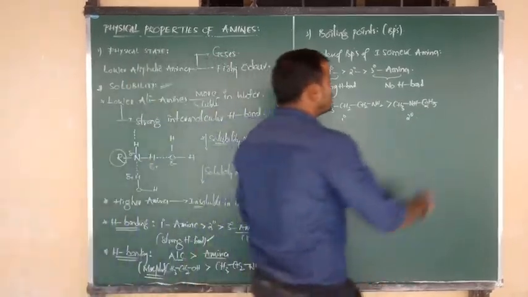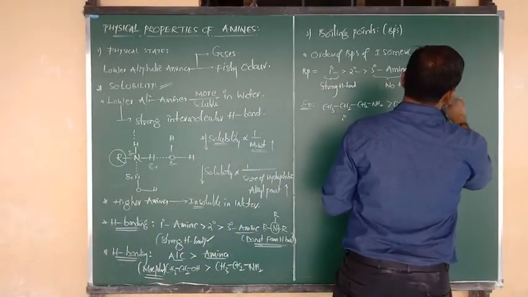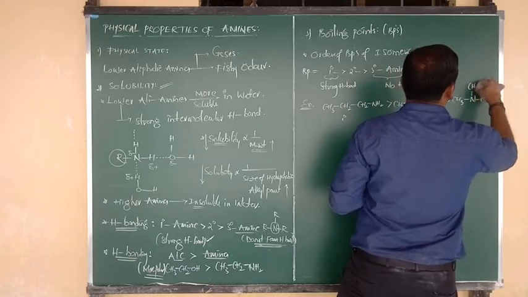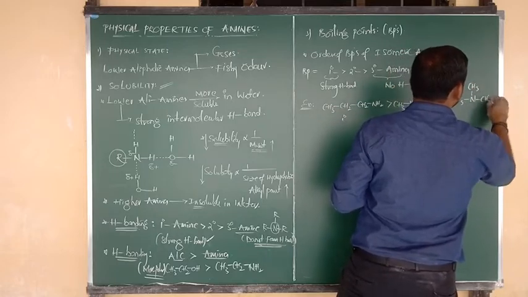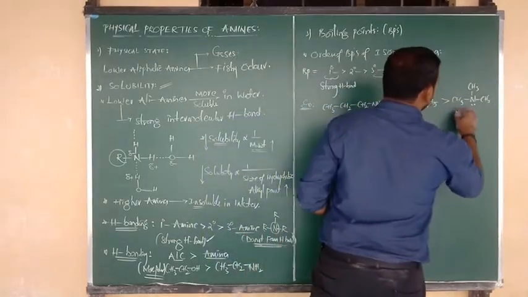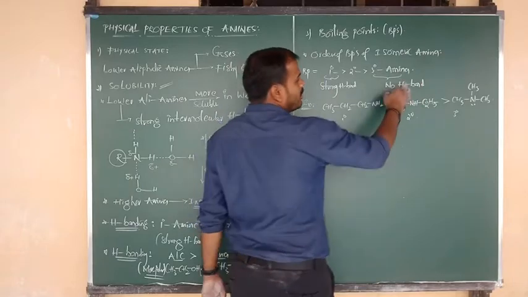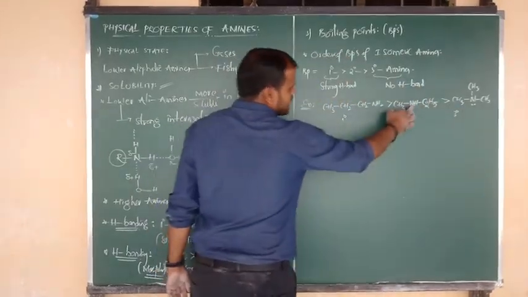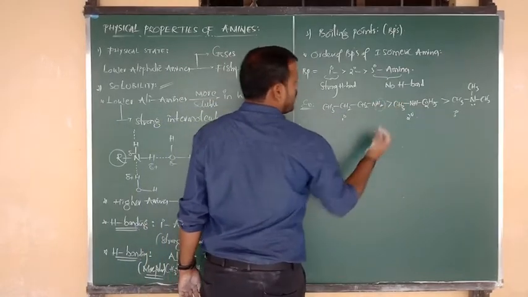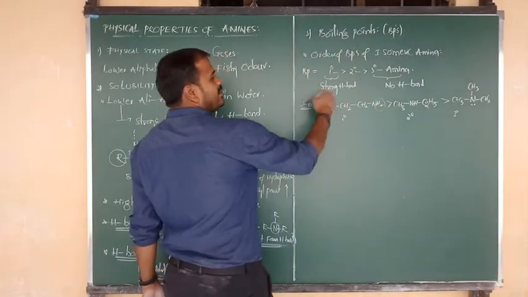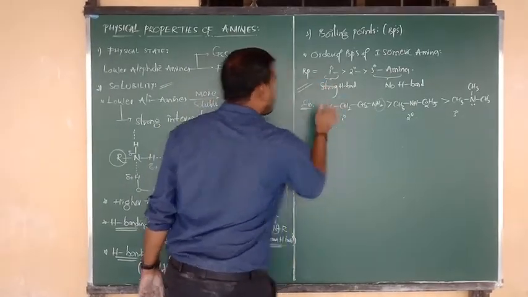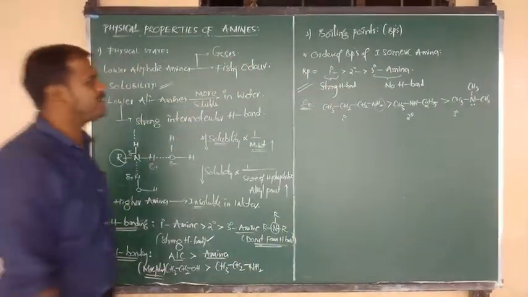Finally, CH3 bonded to N, N bonded to CH3, and again N bonded to CH3. Okay beta, so here it is a tertiary amine, due to the absence of a hydrogen atom. It has a low boiling point. Here, secondary contains one hydrogen atom, but primary contains two hydrogen atoms. With more hydrogen atoms, it can form strong hydrogen bonding. To boil it, you require a higher boiling point. I hope you understand. Good.